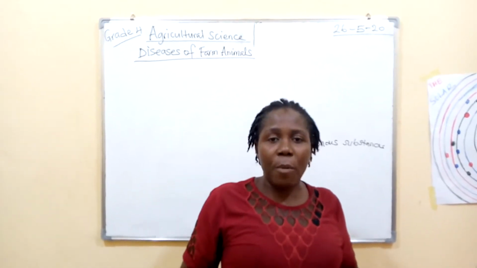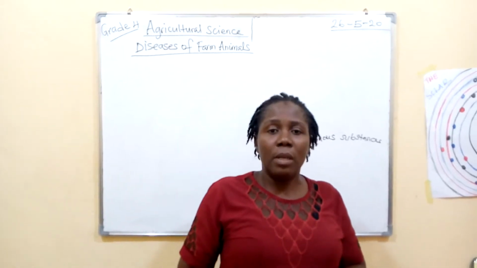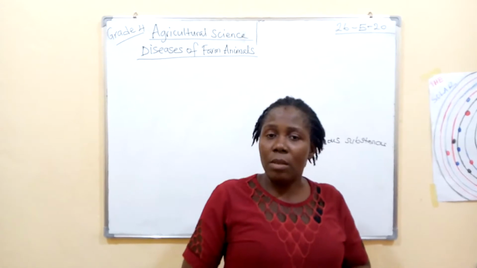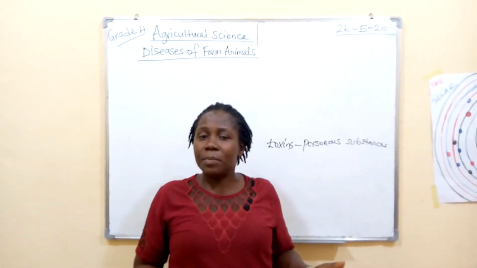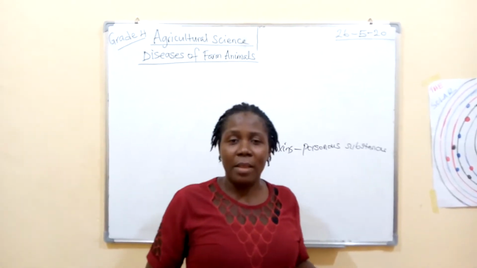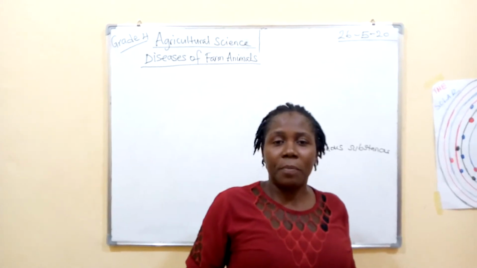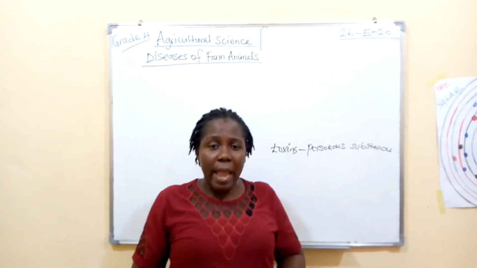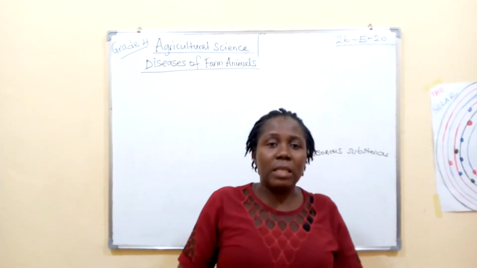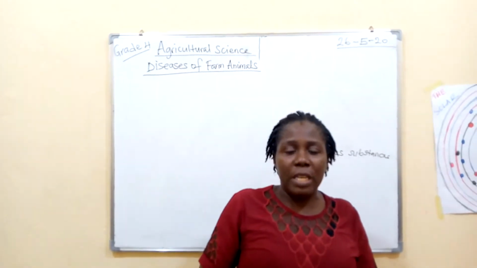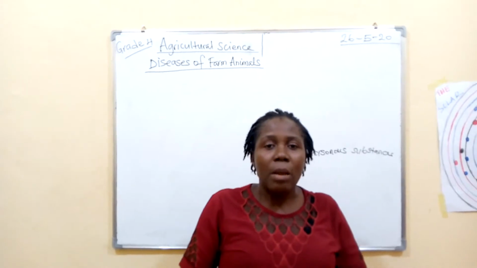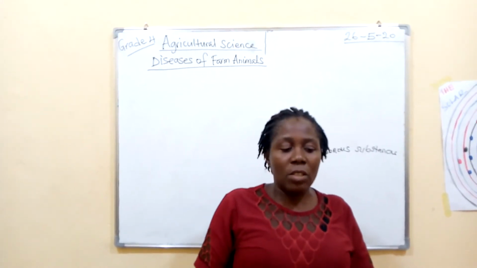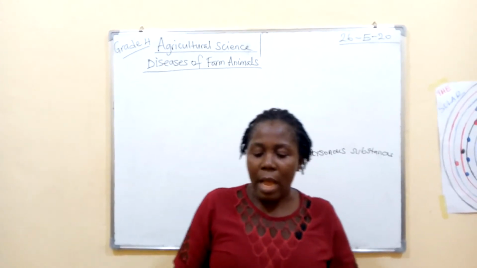Also, apart from these microorganisms, diseases of farm animals can also be caused by parasites. Remember our last lesson on parasites? I believe you still remember the types of parasites. So parasites can also cause disease to farm animals. Then there is also the disease that may be caused by malnutrition. They call it nutritional diseases. This also affects farm animals.